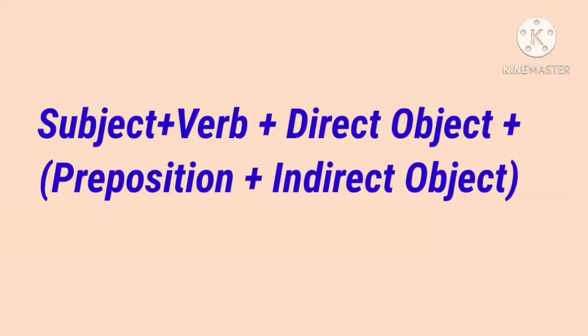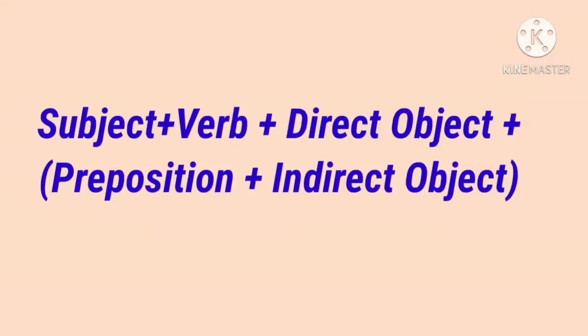So, in some situations when the preposition is used with the indirect object, the direct object can be placed before the indirect object. In such cases, the structure can be changed. How? Subject plus verb plus direct object plus preposition plus indirect object.